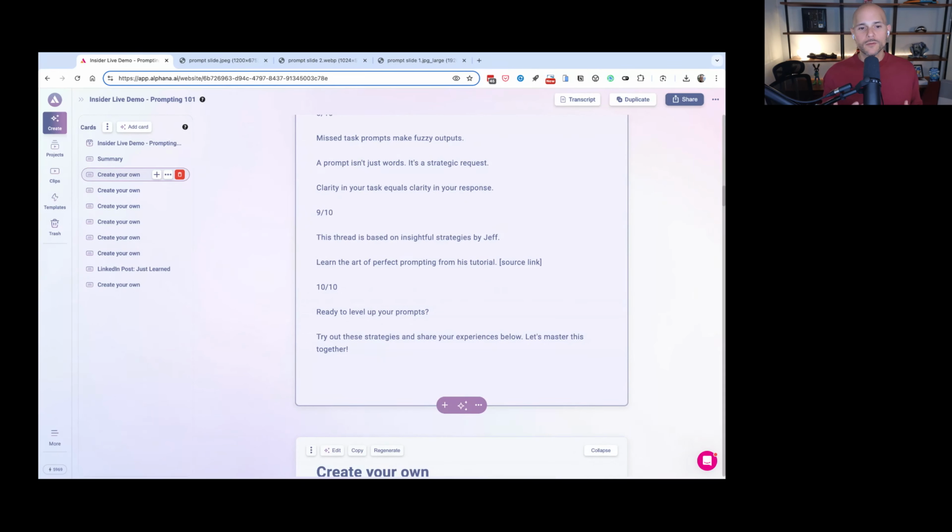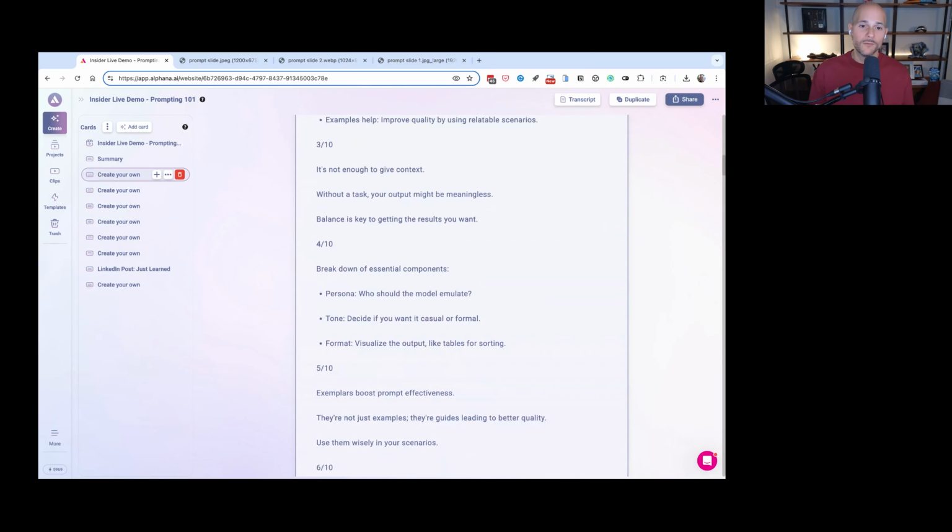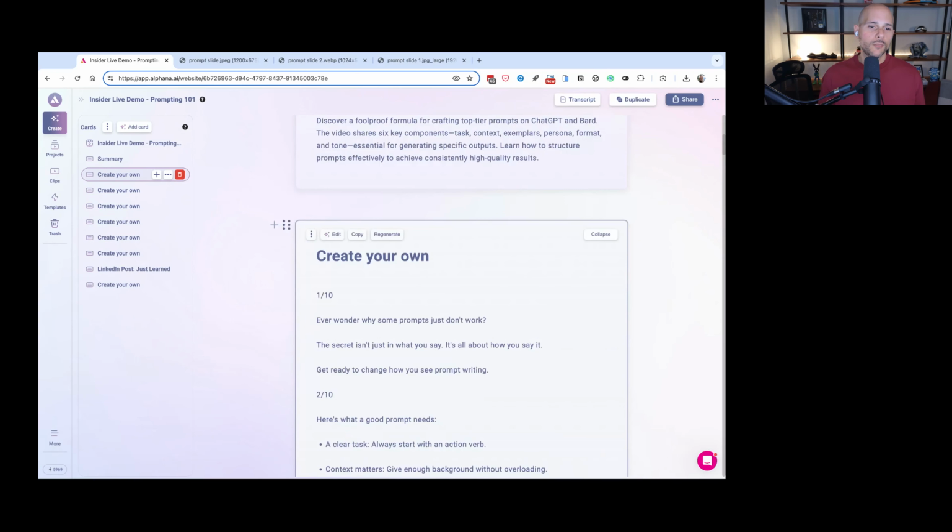And the different platforms, their algorithms work differently. But in the end, it's about you engaging the people in your audience. Whether it's a video that you post on Instagram and that video has a great hook and it kept you watching, they're going to track the amount of people that are watching. And the thing that Instagram really looks for are people actually sending this video to someone in their DMs, right? Those are all signals. But that all comes down to how you prompt. The same thing for Twitter and maybe for LinkedIn, right? When people are clicking on read more and expanding, you want to have a good structure.